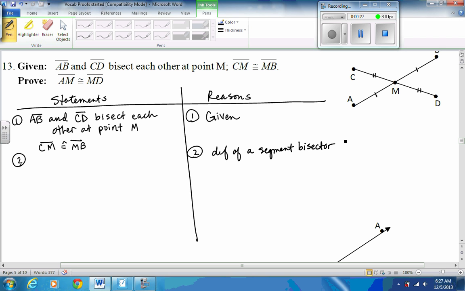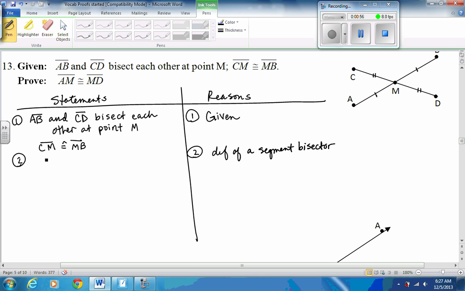When we're looking, it's something we sometimes get caught up on, because which one is actually being bisected? Well, it's segment CD that's being bisected. So I actually already have in my picture labeled CM and MD, those measures the same. And that's usually it. However, here it says they bisect each other. So you might have noticed I labeled both sets of segments. And that's not always going to be true when we have something being bisected. But here we have both being bisected because they bisect each other.